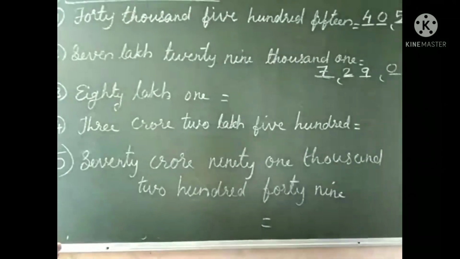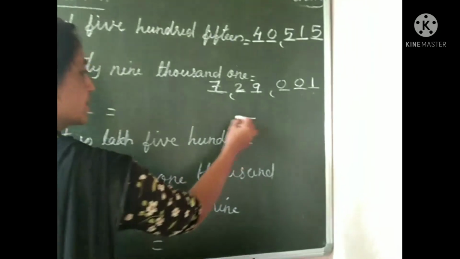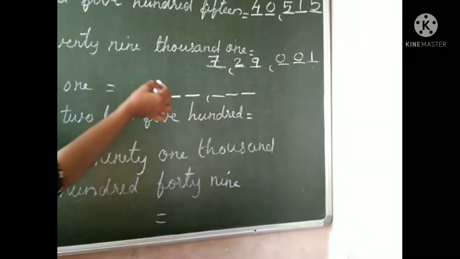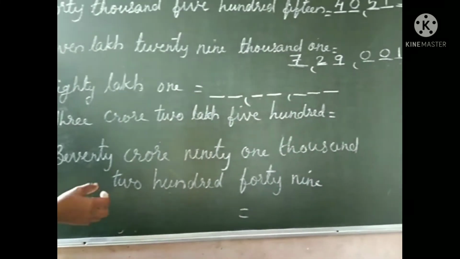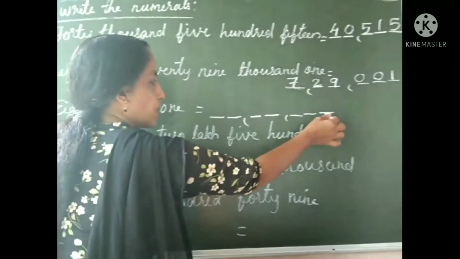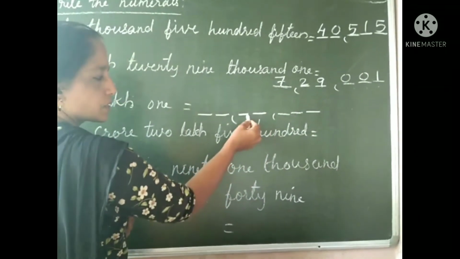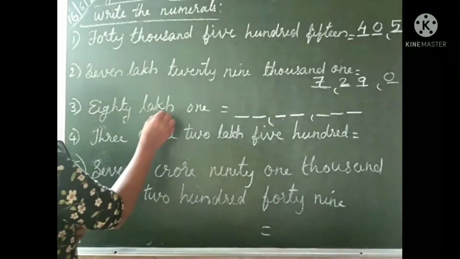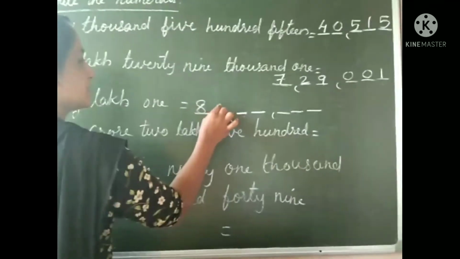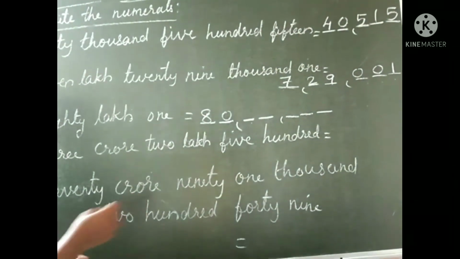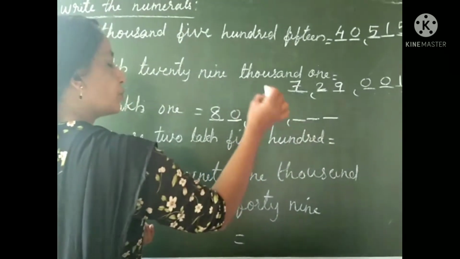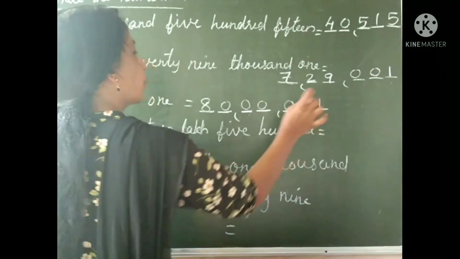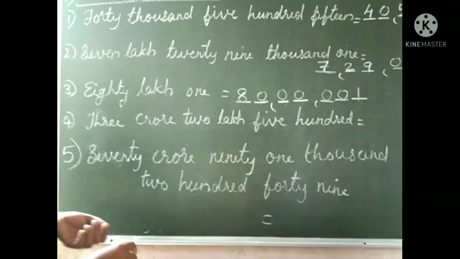Therefore, how many digits are there? We can look: ones, tens, hundred, thousand, 10,000, lakh, 10 lakh. Therefore, 8 means in the form of 10. Ones, tens, hundred, one group; thousand, 10,000, lakh, 10 lakh. Can you fill? Yes, 80 lakh. In the lakhs place we can write 80, and only 1. Therefore, thousands place number is 0, hundreds place number 0, tens place number 0, and 1. This is 80 lakh 1.